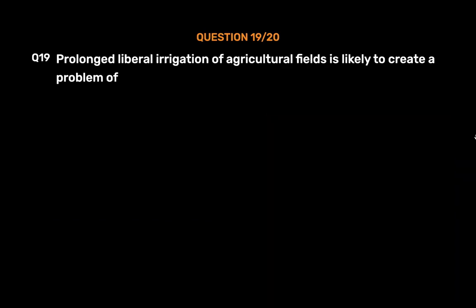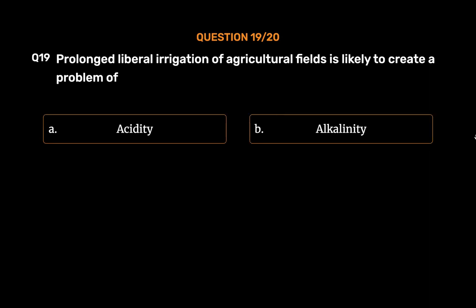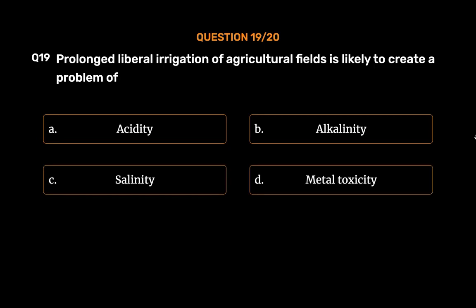Question number 19. Prolonged liberal irrigation of agricultural fields is likely to create a problem of: Option A, acidity. Option B, alkalinity. Option C, salinity. Option D, metal toxicity. The correct answer is Option C.